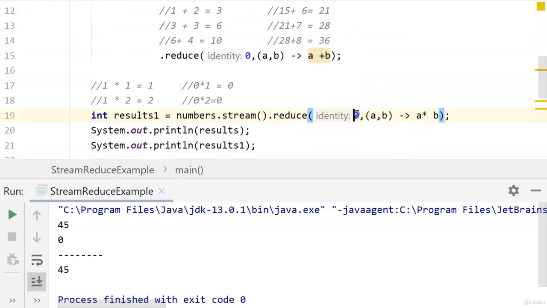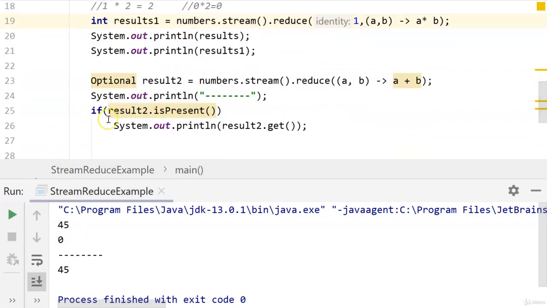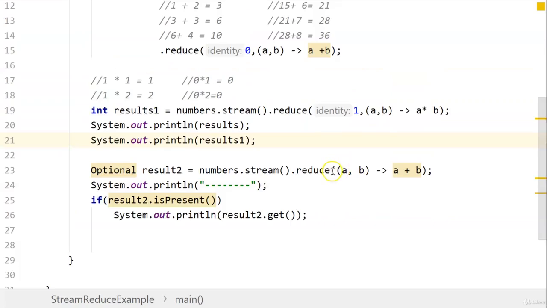The second one is multiplication, because we have the identity operator as 0, that's why it is printing 0. Now let's change this back to 1. And the third is a binary operator without any identity, but it is returning Optional. And here we are checking if result2.isPresent, and to get values from the Optional you have to use result2.get.